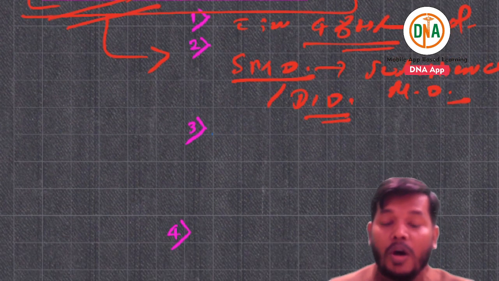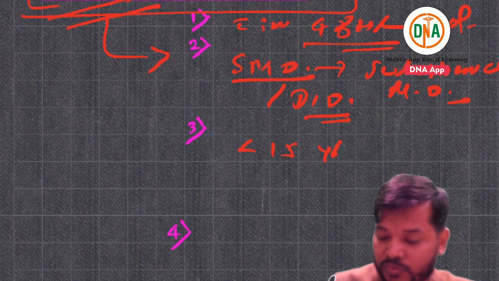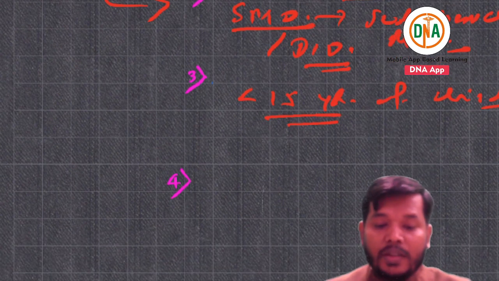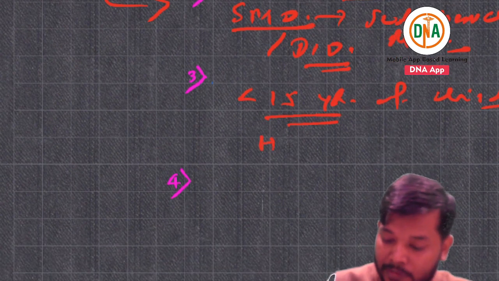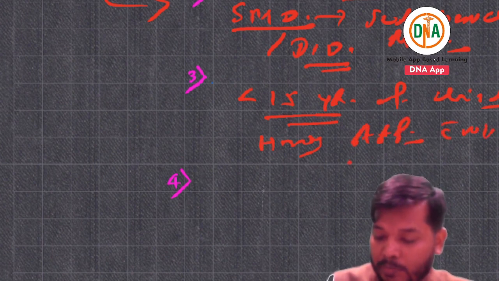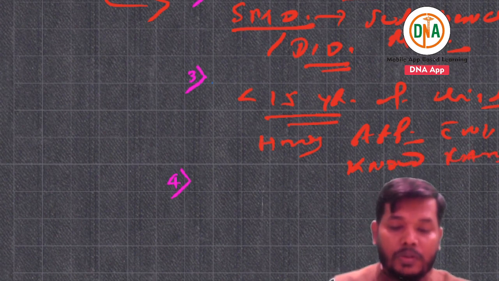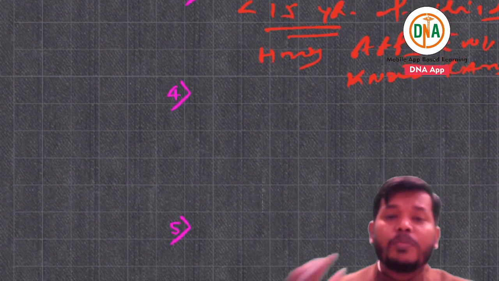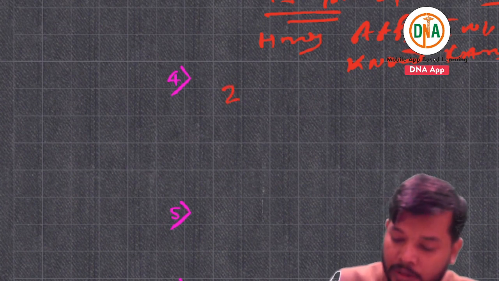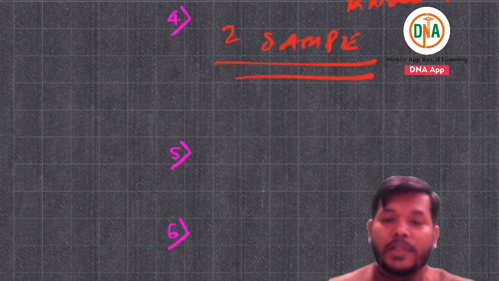They can ask you up to what age this is done. This is done for a child less than 15 years having acute flaccid paralysis without known cause of trauma. How many samples are collected in acute flaccid paralysis surveillance? 2 samples are collected. They can ask you when you are going to collect these 2 samples.